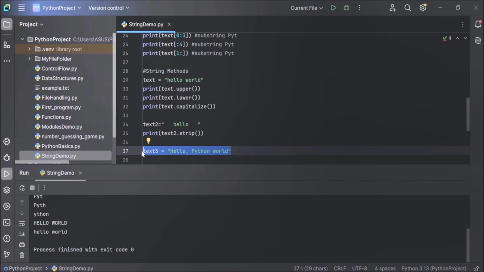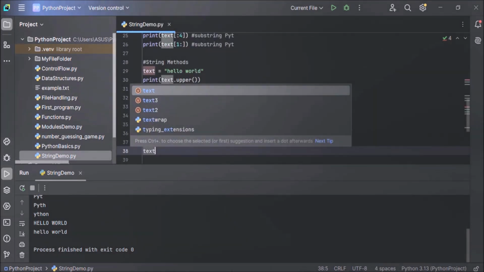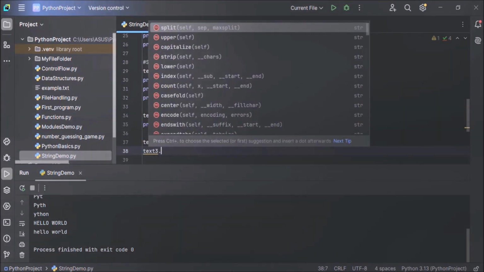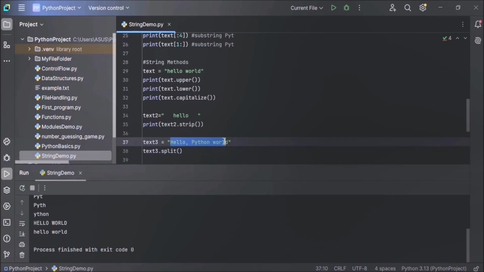We can easily do this by using the split method. Name of the string you want to split, that is text3, dot, call the method, that is the split method. And here you have to specify a separator, that is, how words are separated. In our example, we want to split this entire string by comma. So just specify a comma in double quotes.